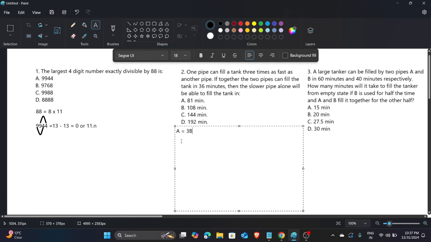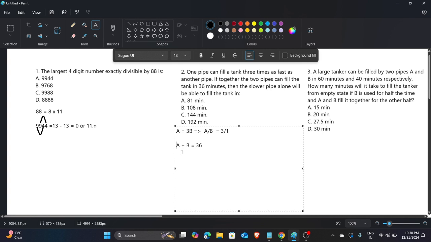So what they are giving us is the efficiency of both. A plus B taking total time is 36. But we know that if you take the fraction of A and B, it is nothing but 3 to 1, that if A fills 3 units in 1 hour, then B only fills 1 unit.